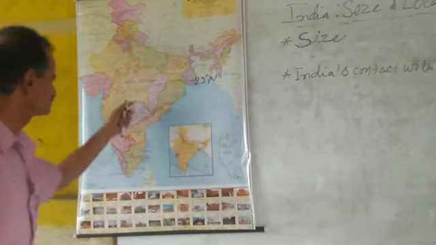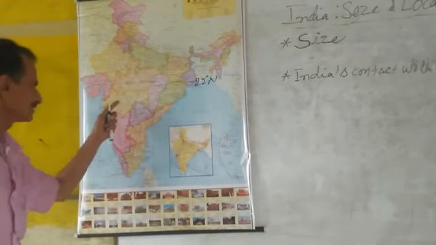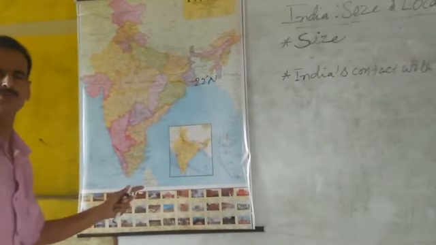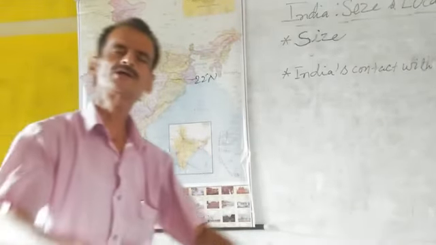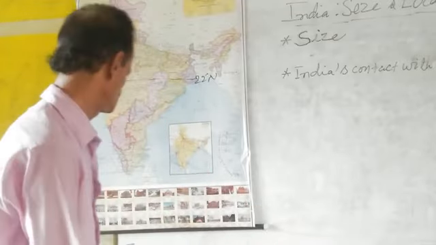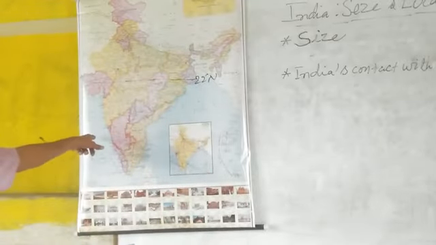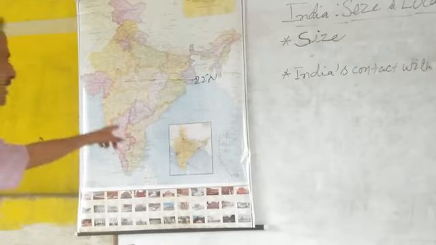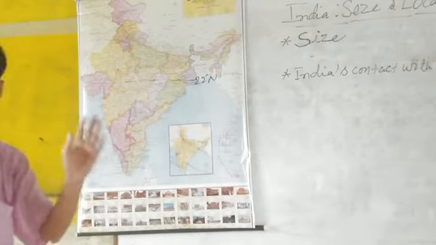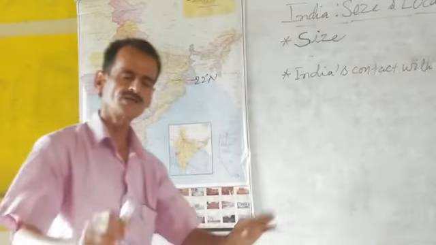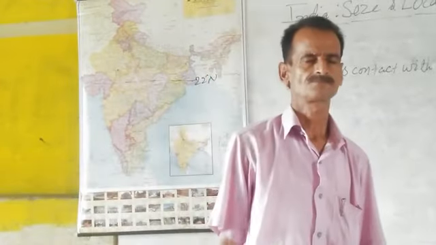and goes on. Now it enters into the Indian Ocean, dividing the Indian Ocean into two parts, the Arabian Sea in the west and the Bay of Bengal in the east. So at 22 degrees north latitude, India is looking very wide.